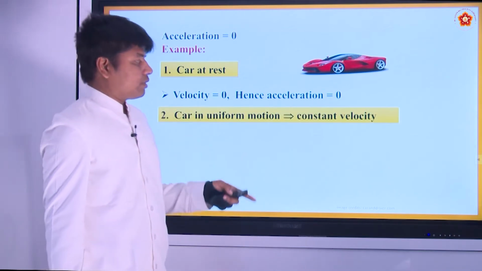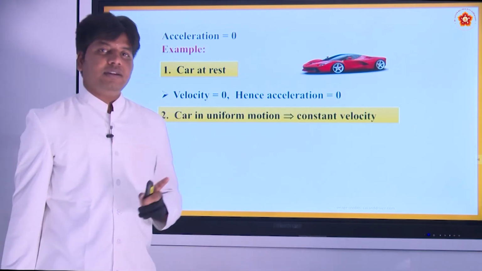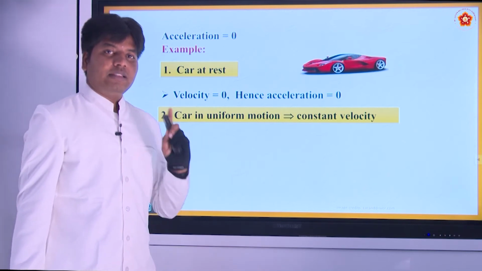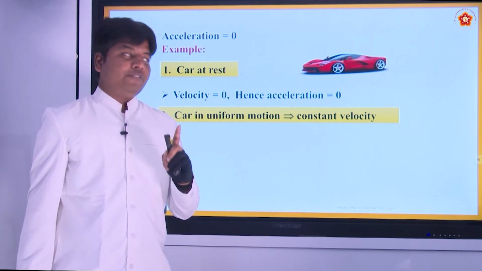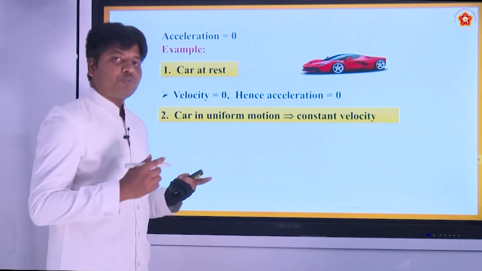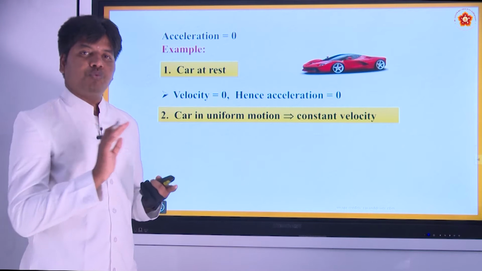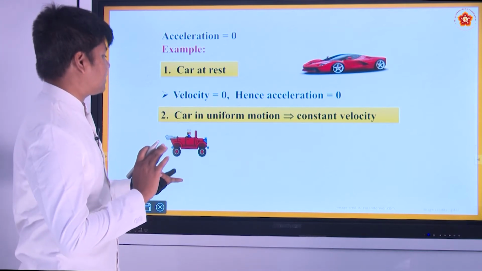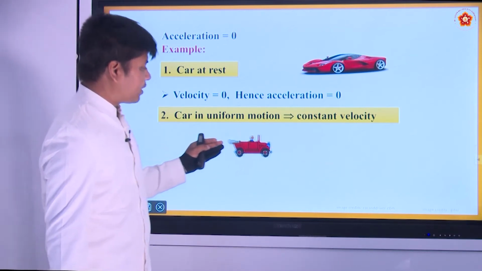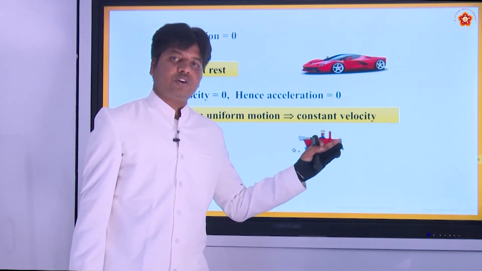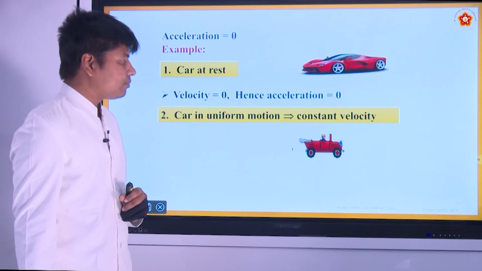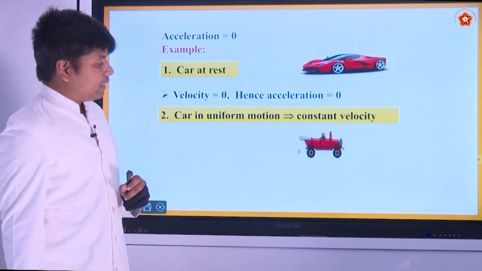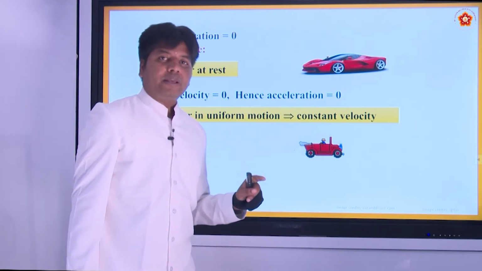Car in uniform motion, that means constant velocity. In the third graph you have seen that the velocity is constant. In the position time graph, it was having a straight line. That means what? Velocity is not changing, it is moving. It is just moving with the same speed. See how it is moving? It is moving with the same speed as long as it is moving in the forward direction. That means nothing is acting on this body.